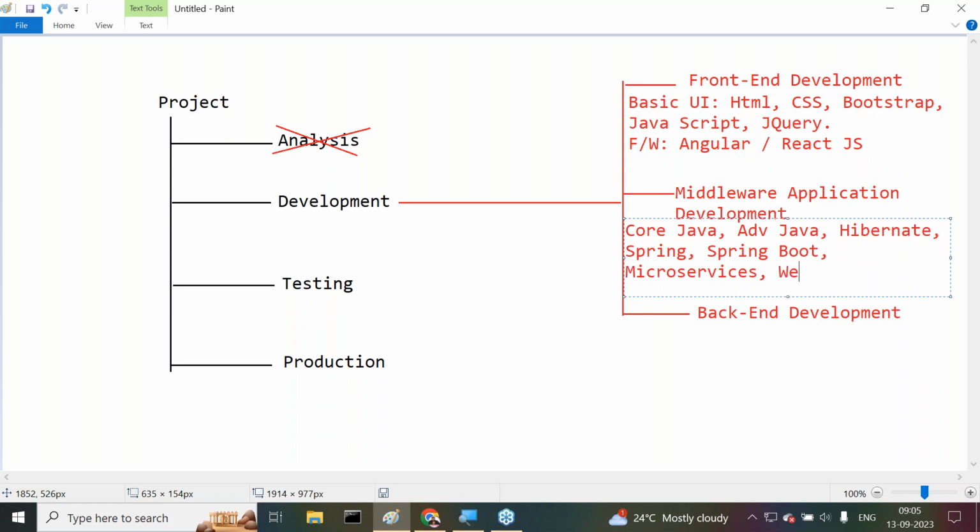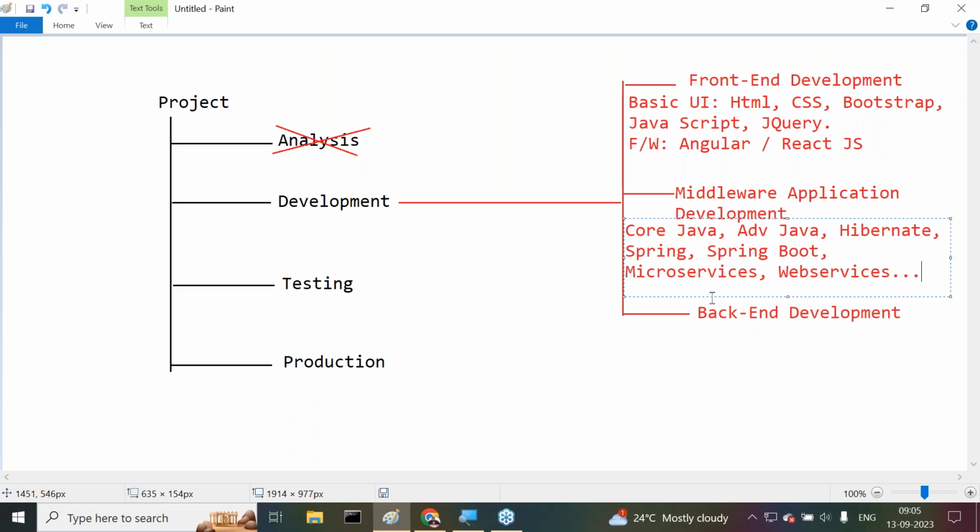Next web services. RESTful services come under web services. These are the various things we are going to use. These are the main technologies. But side-wise some other tools are available, like the Maven tool or Log4j. The tools will automatically come along with our content.